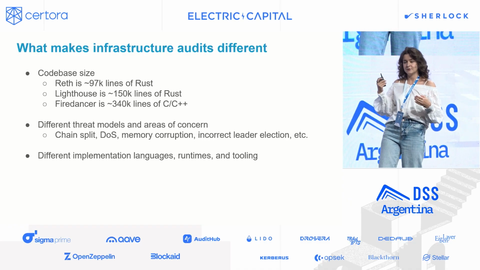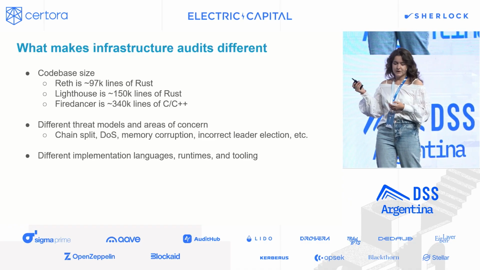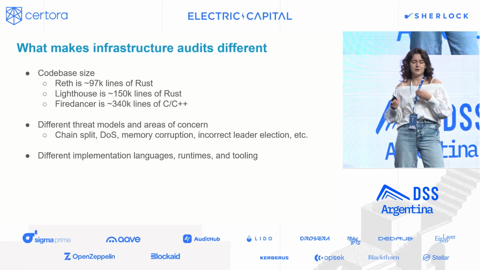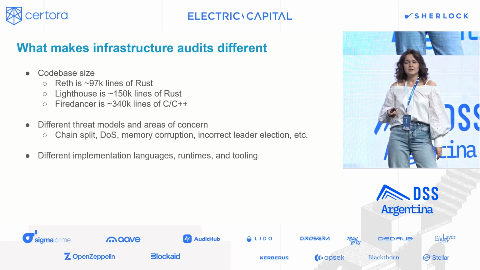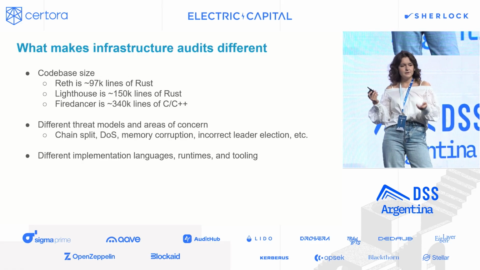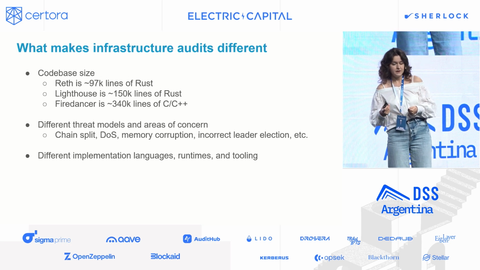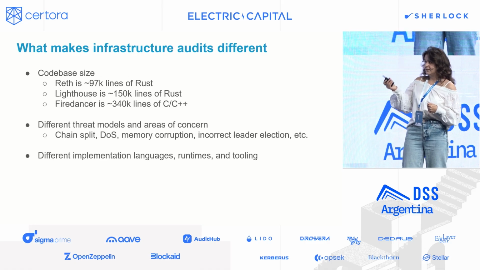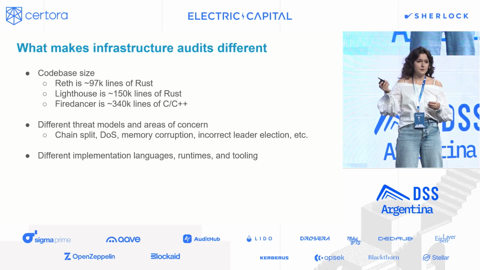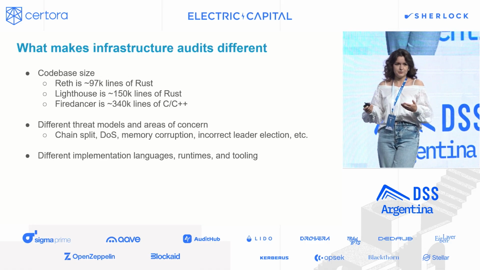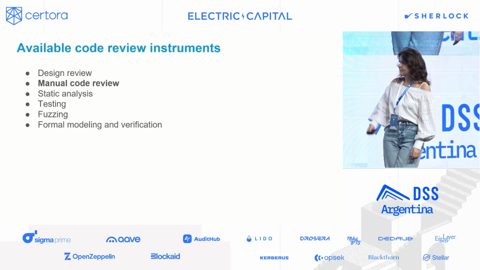In the case of consensus, we are worried about leader election. We want it to be fair, and not be gamed. We want consensus and execution layer to be aligned. All these things we have to consider. In addition, these components can be implemented in different languages that have different memory safety. So there are just a lot of things to be familiar with.